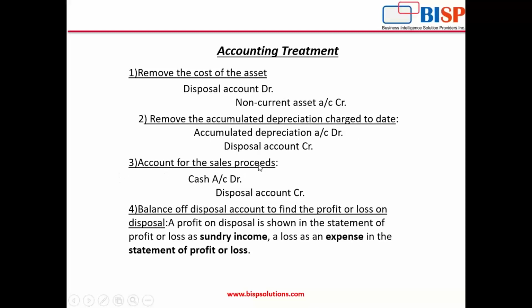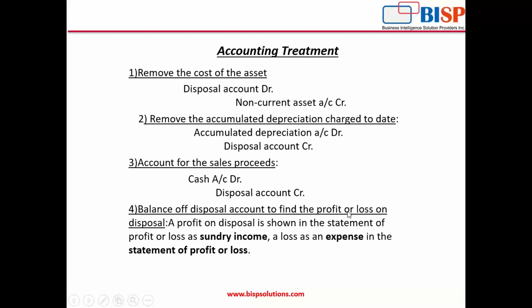Account for sales proceeds. Now, whatever cash will be received by us on selling the asset will be debited here, because the cash account is debited as we are receiving cash. Its asset is increasing. So the credit will be the disposal account. Now all will be going in the disposal account, but the disposal account will not be tallied or balanced. So for balancing that,